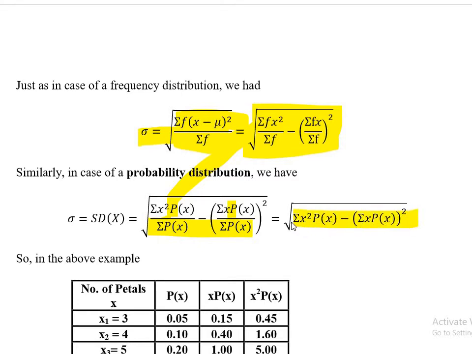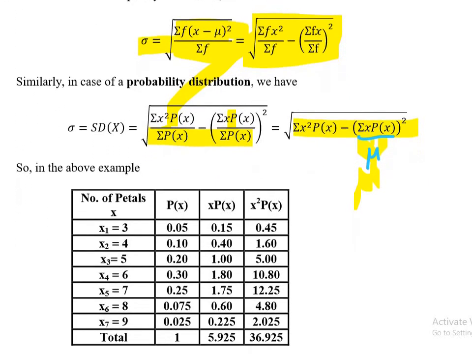You see, this is the mean. This one here is mu, the mean, the expected value of X. And you remember we had the mean in the standard deviation formula as well.